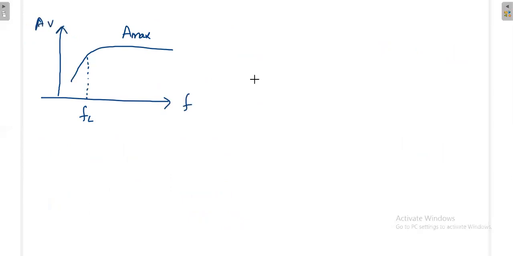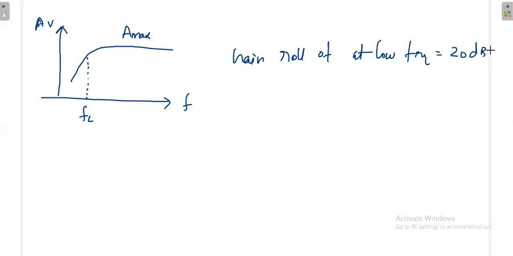Then what is the role of the factor? At what factor is the gain decreasing? In general, that is gain roll off. Gain roll off at low frequency here is 20 dB per decade. Otherwise, instead of 20 dB per decade, it can be written as 6 dB per octave.